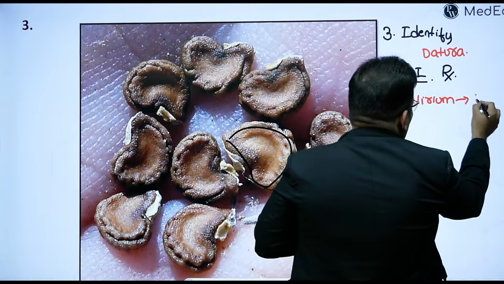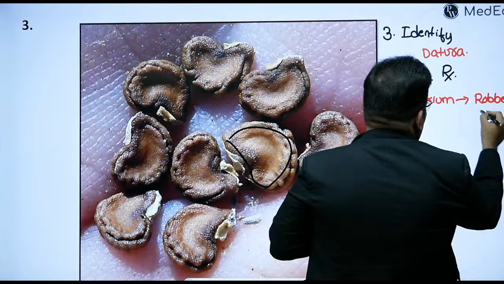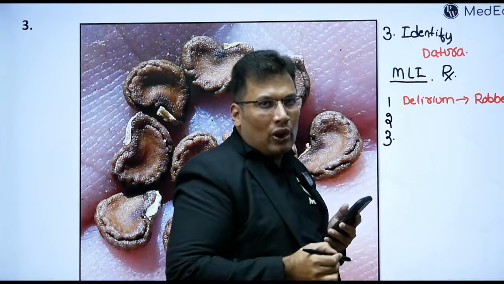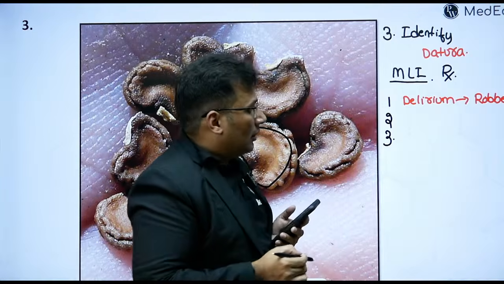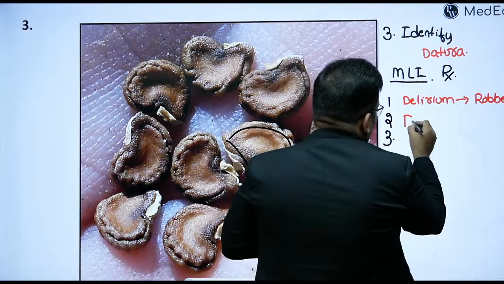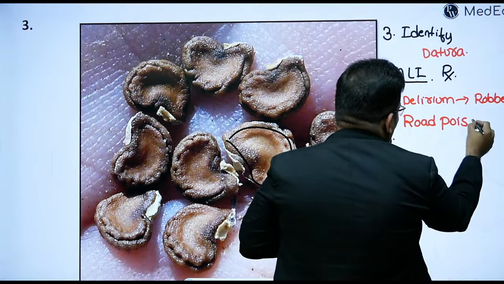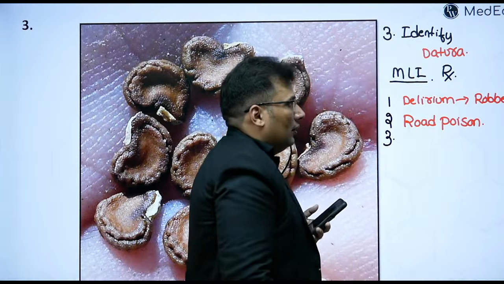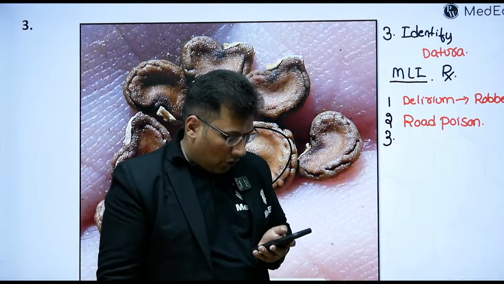So this can be utilized in robbery or sometimes sexual assault or kidnapping. Point number 1. Point number 2, it is also used as a road poison. Okay, good.